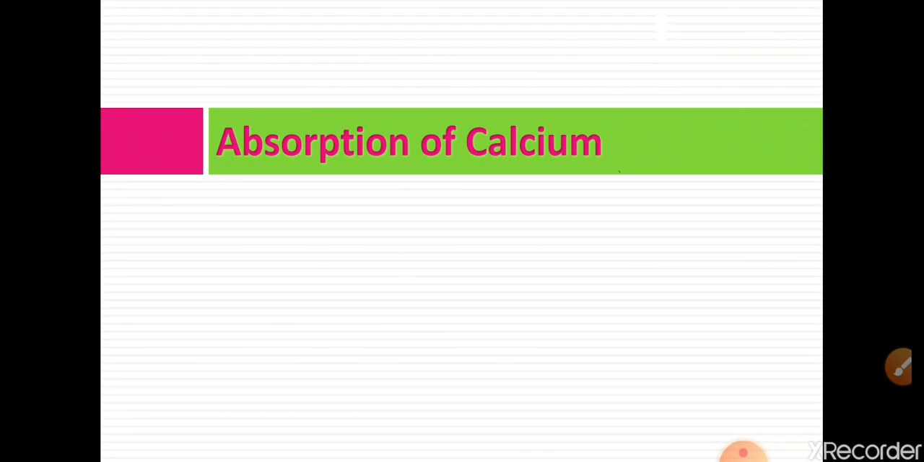Let us see the absorption of calcium. That means if we take food which is rich in calcium, then after digesting this food, calcium is absorbed from which part of our GI tract?